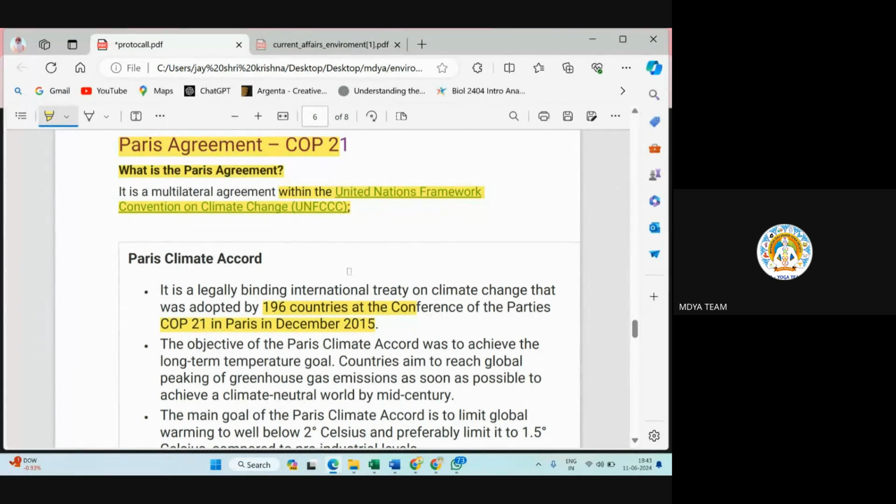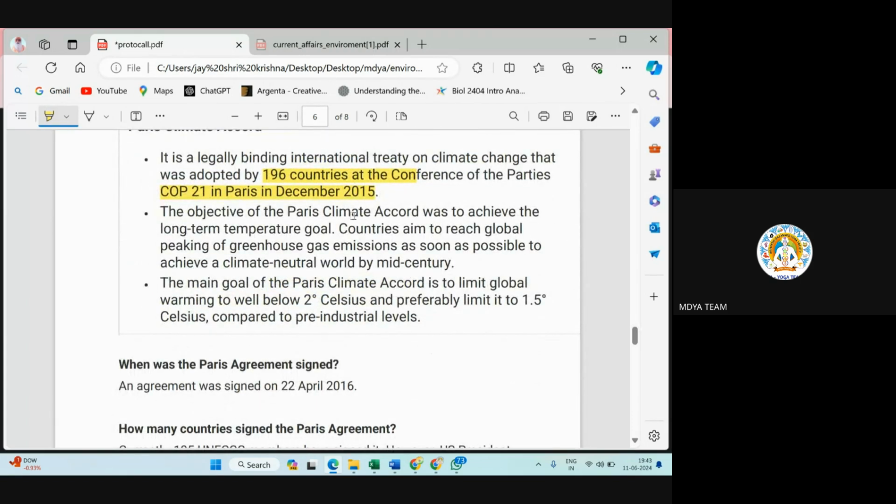So this Paris Agreement was adopted in December 2015. The objective of the Paris Climate Accord was to achieve long-term temperature goals. And what was that goal?